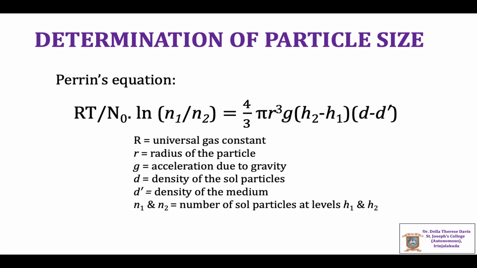Substituting the values of N1, N2, h1 and h2 in Perrin's equation, the radius r can be calculated. Thus, the size of the sol particles can be determined using Brownian motion and the Tyndall effect.